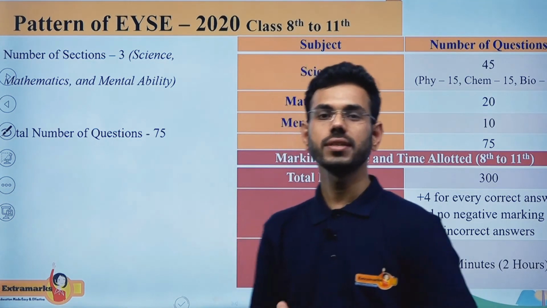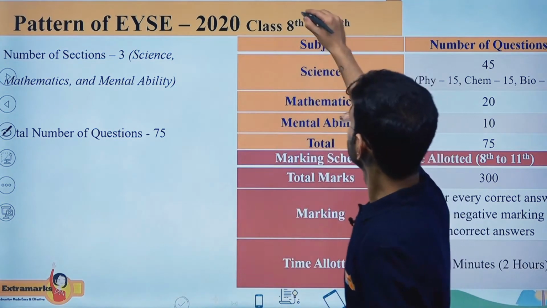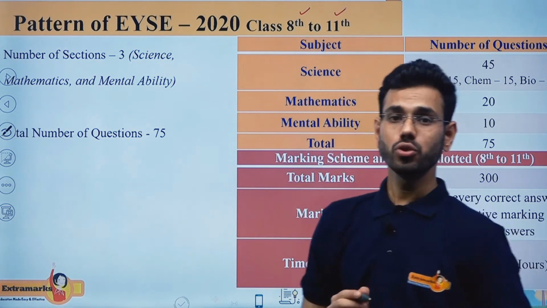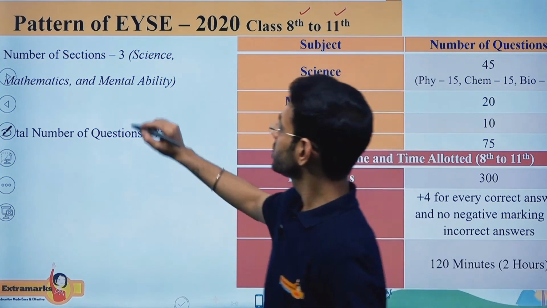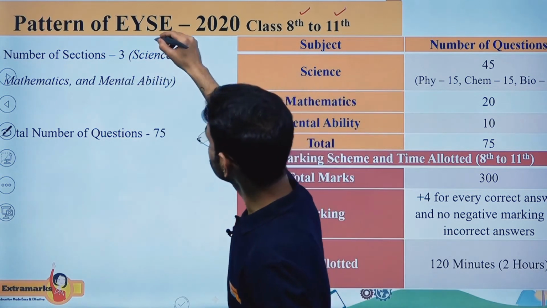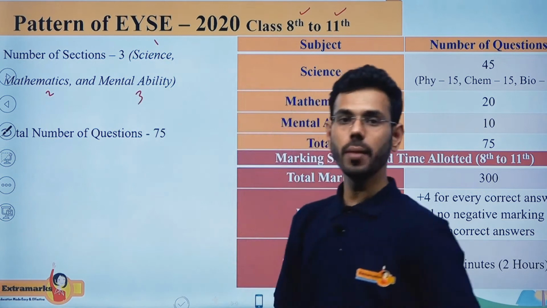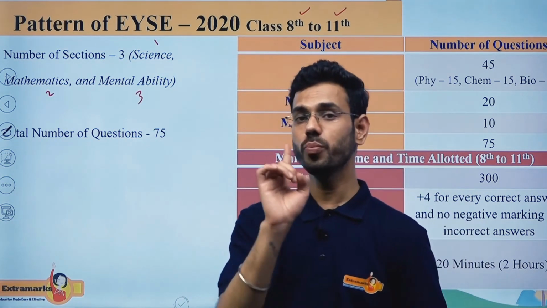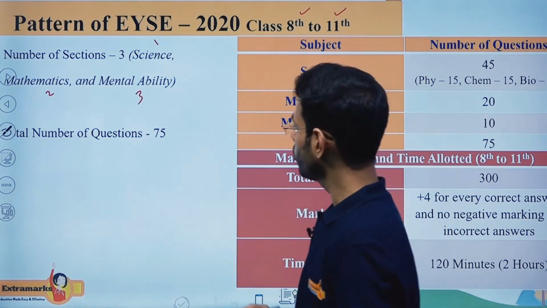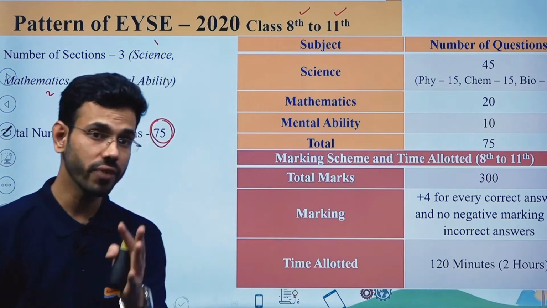Let us understand the pattern of the EYSE examination for class 8 to class 11. The paper consists of 3 sections. The first section is science, the second is mathematics, and the third is mental ability. The total number of questions asked in this paper is 75.